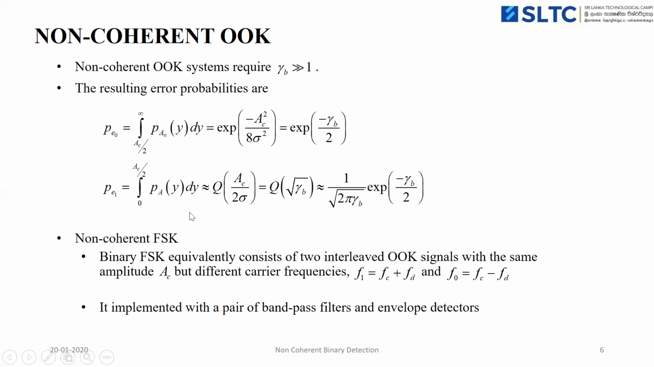Then coming to another type of non-coherent modulation, the non-coherent FSK receiver. Frequency shift keying: binary FSK modulation consists of two interleaved OOK signals with the same amplitude A_C, but with different carrier frequency components, that is f1 and f0, where f1 is f_C plus f_D and f0 equals f_C minus f_D.